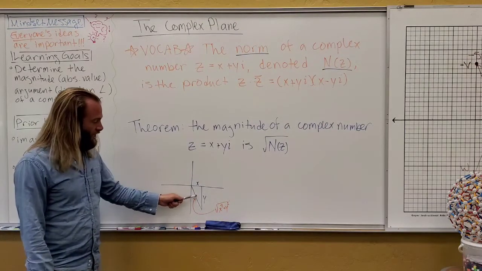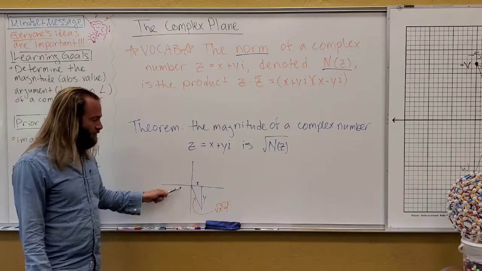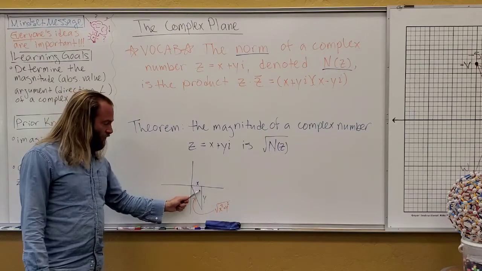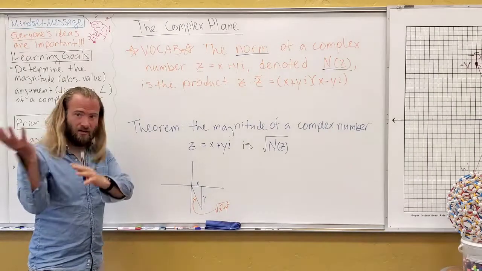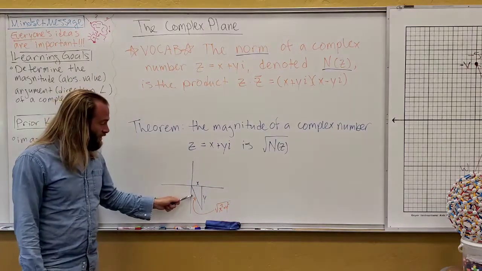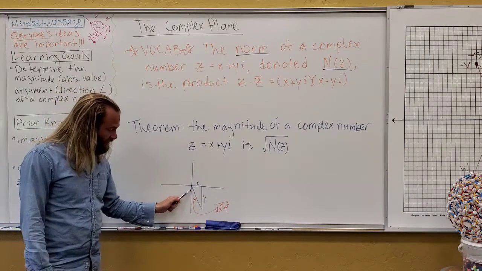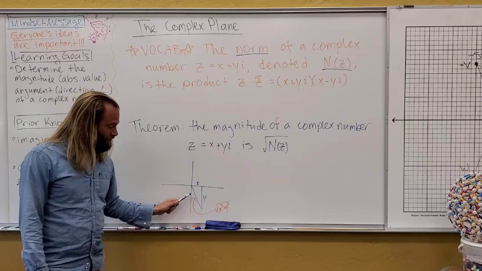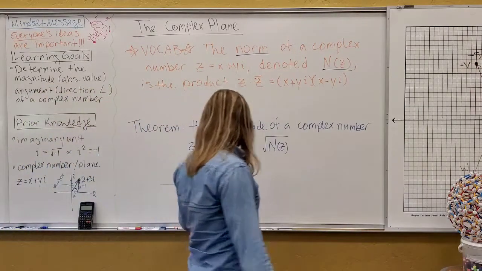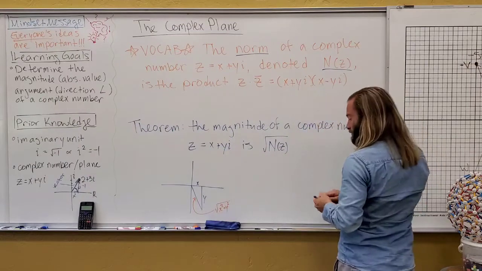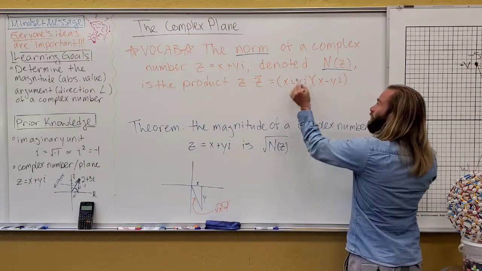And this is something we can easily realize must be true. Now I put this in quadrant 4, but no matter where my complex number is, x squared plus y squared, even if one of these is negative, when you square it, that's gone. It's going to give me the length of this squared. So this guy is the square root of x squared plus y squared. Well, let's realize that the norm is x squared plus y squared. Remember how we multiply these out?